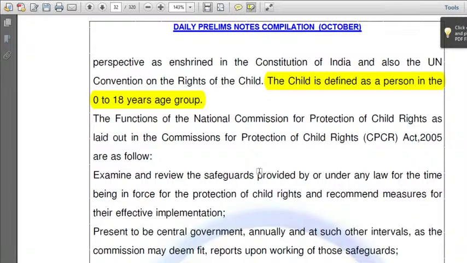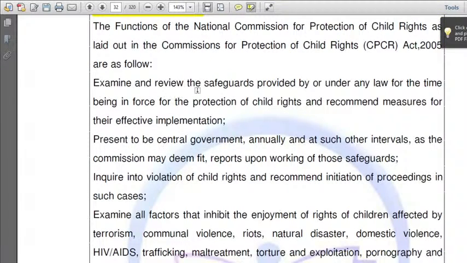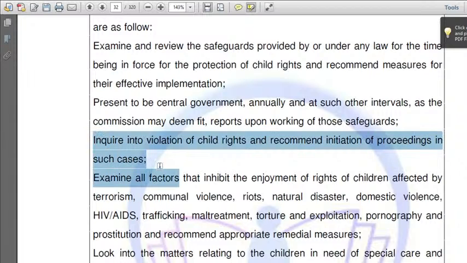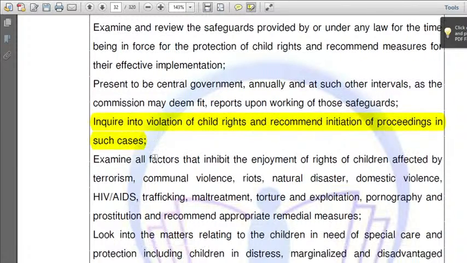Functions of this commission are as follows: to examine and review the safeguards provided by law for child rights. Next, it has to present a report to the central government annually and at such intervals as the commission may deem fit, and upon working on safeguards, inquire into violations. If someone has committed violence on any child, this commission comes into the picture. It will inquire into the violation of child rights and recommend initiation of proceedings. This is an important point. It comes under its powers.